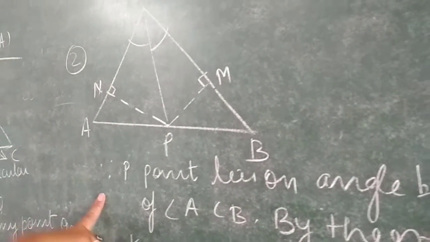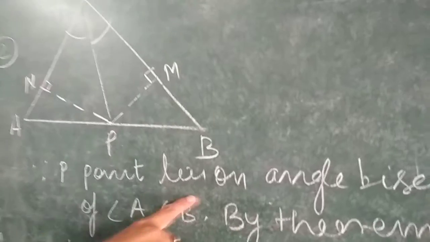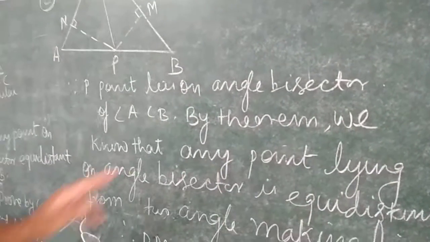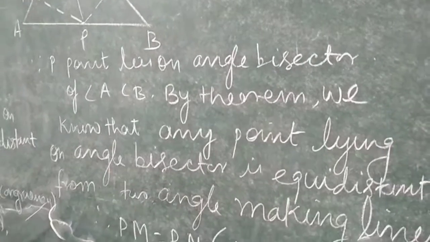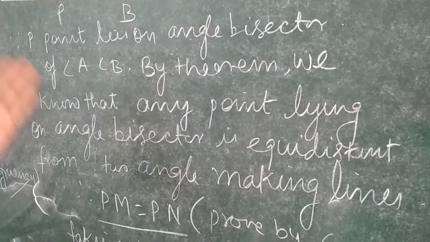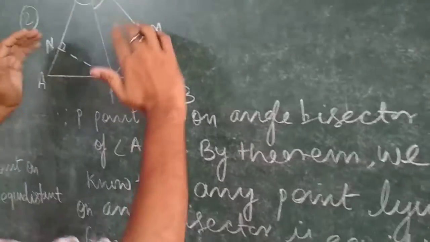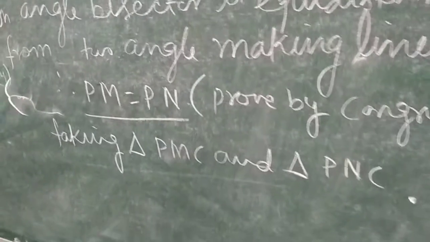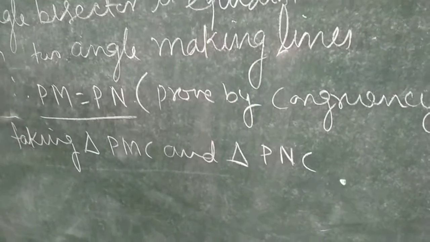Since point P lies on the angle bisector of angle ACB, by the theorem we know that any point lying on an angle bisector is equidistant from the two lines making the angle. Means if a point lies here, then it will be equidistant from these two lines. Therefore, PM equals PN. You have to prove it by congruency. So we will take triangles PMC and PNC.